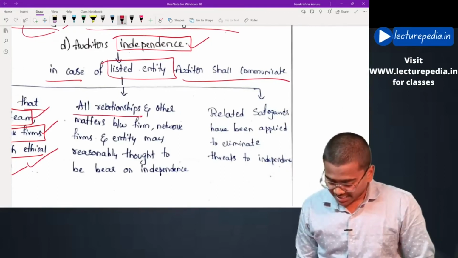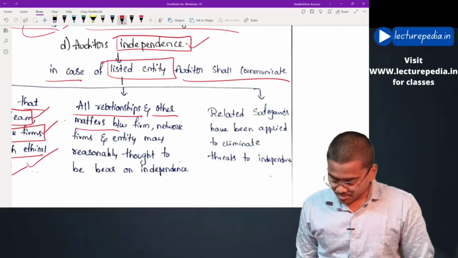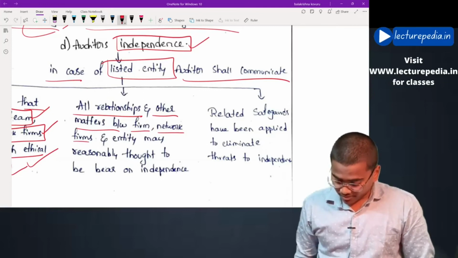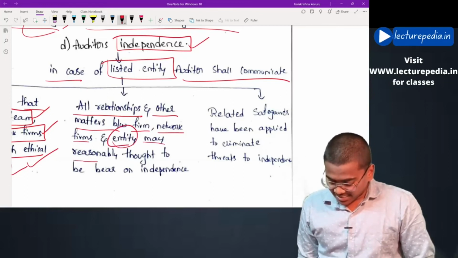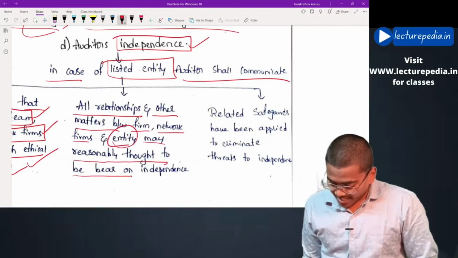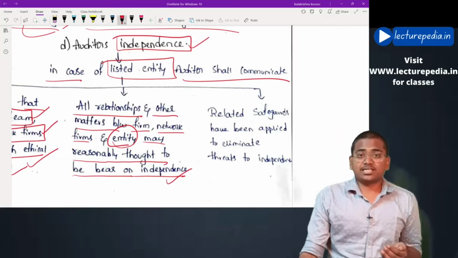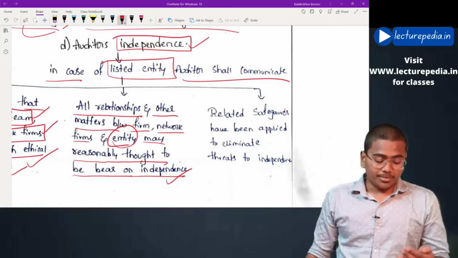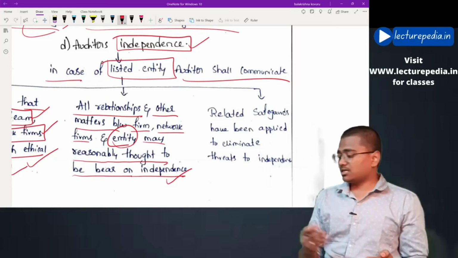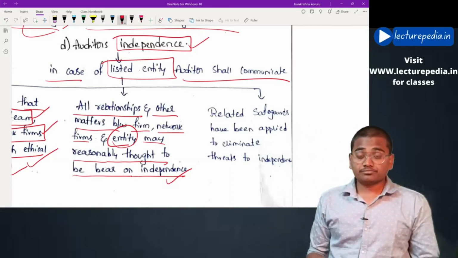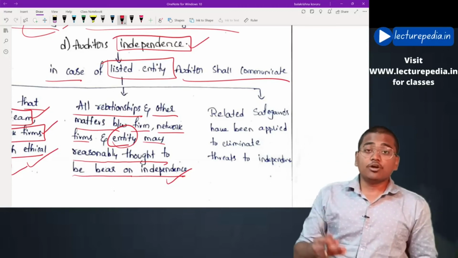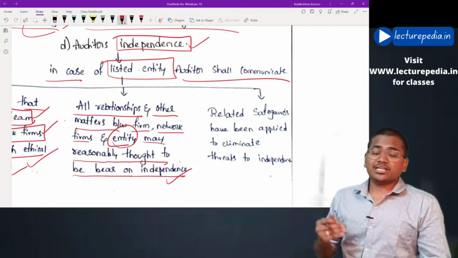Next, all relationships and other matters between the firm, network firm, and entity that may reasonably be thought to bear on independence. That means, in case there is any previous relationship between the entity and the firm of auditors, this relationship will not affect the independence of the auditor.